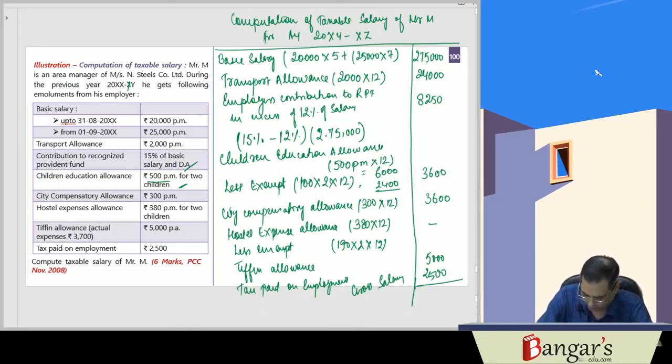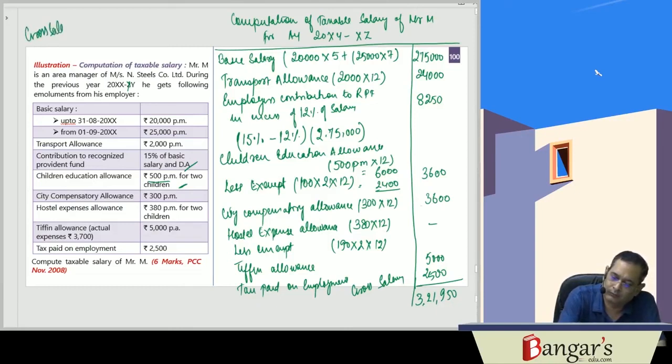So his gross salary works out to be 3,21,950. This is the gross salary. We'll give a standard deduction of 50,000 rupees and professional tax of 2,500 rupees.